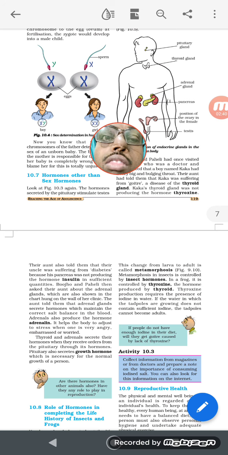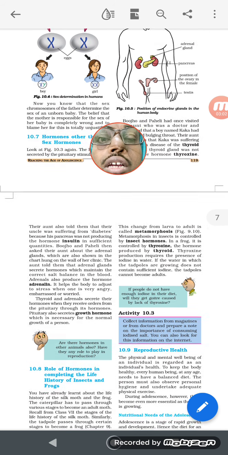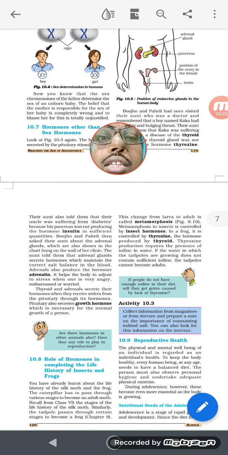Then comes the main part, that is the ovary in female and testis in male. They are the main endocrine glands. They secrete the hormones estrogen and testosterone. So that makes the sexual characters, secondary sexual characters, inside our body. The male secondary sexual character hormones are generally called androgen, and the female ones are generally called estrogen.